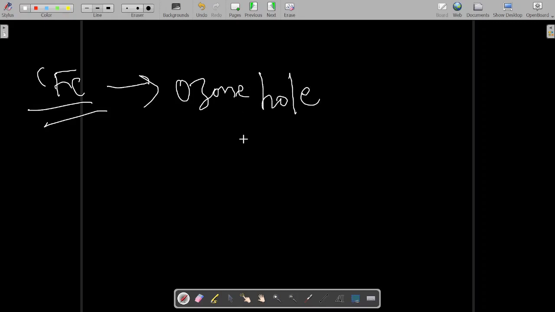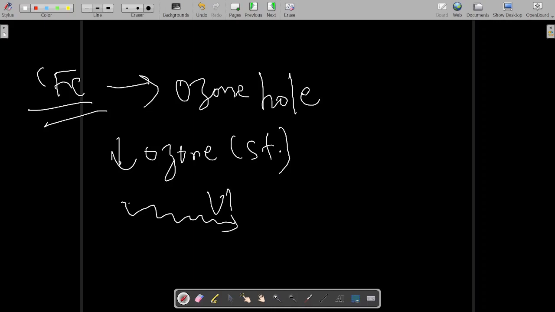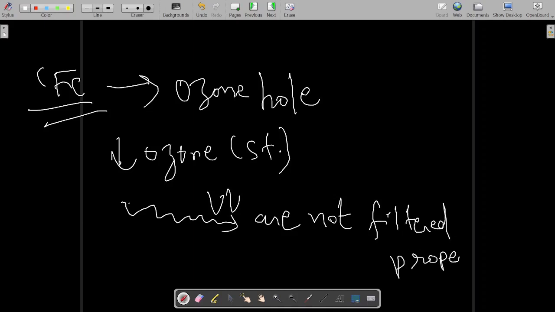CFC leads to the ozone hole, and because of the ozone hole, what happens? The ozone is not trapping heat. Ozone hole leads to a decline in ozone in the stratosphere. So now the UV rays of the sun are not filtered properly, and they are reaching the surface of the earth.